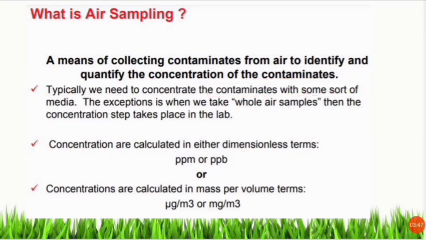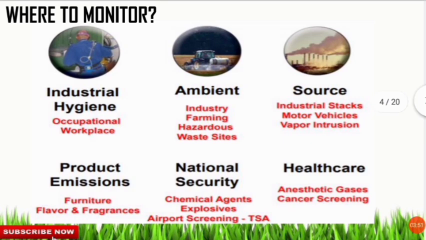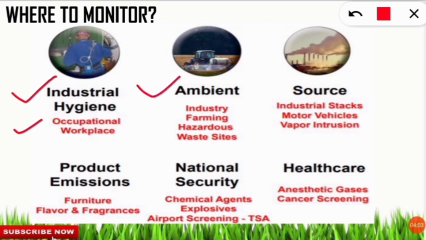Let's move to the next slide. The next slide is where to monitor. So where should we monitor this air pollutant? There are certain areas where we need to monitor. First is industrial hygiene. To check the hygiene of the industries in the occupational workplace, we need to monitor the air quality. Next is ambient. Most of us would have heard of ambient air quality. So what does the term ambient mean? Ambient typically refers to the outdoor air. So it is not considering the indoor, that is inside the industry or inside the home.